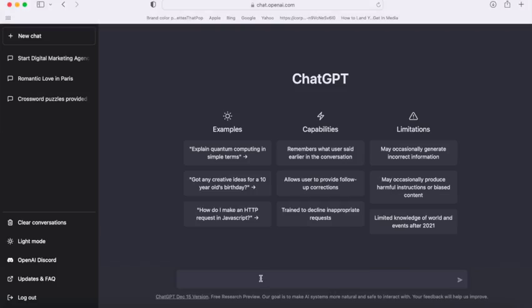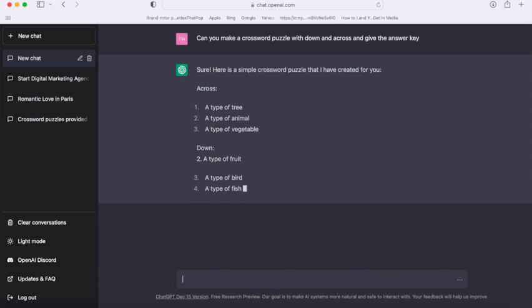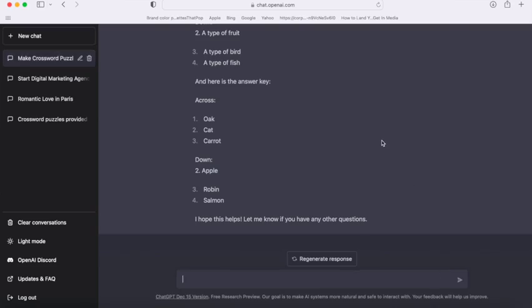And when I say that, I mean it's everything about those low content books. You can say, give me 50 affirmations about self-care, and it's going to give you 50 affirmations that you can use for a journal on self-care. You can type in there, I did a crossword. Give me 5 crosswords is what I put in there with the answer key. And ChatGPT gave me across, down, all of that. It listed it out and it gave me the answer key so that I could take that information, plug it into BoltBook, and now I have a crossword puzzle that I can sell as a low content book.